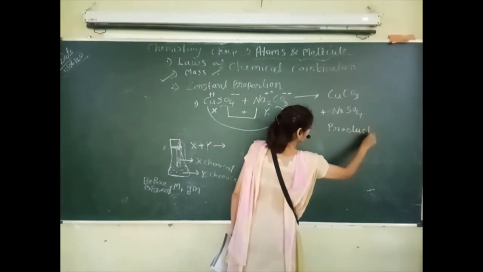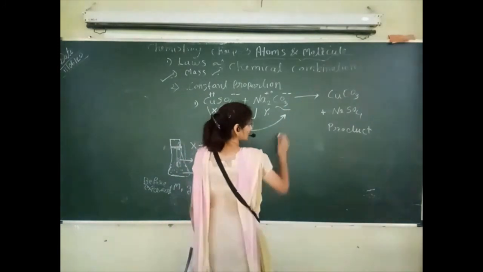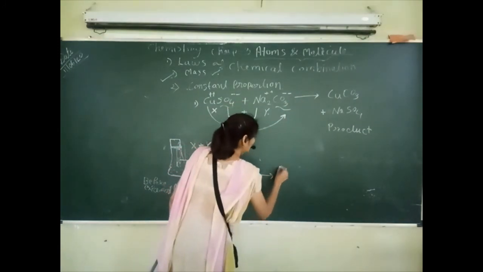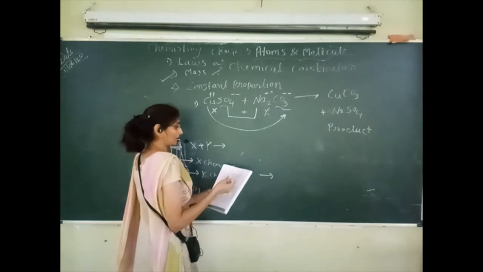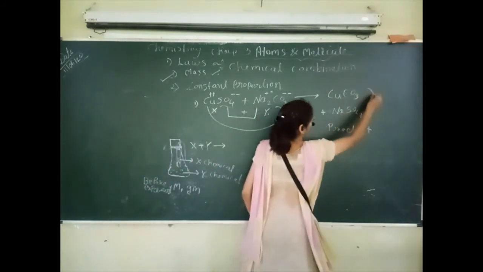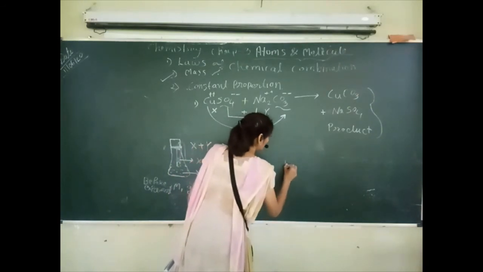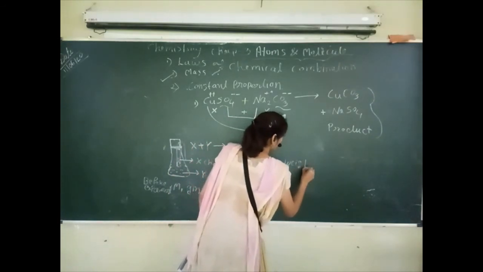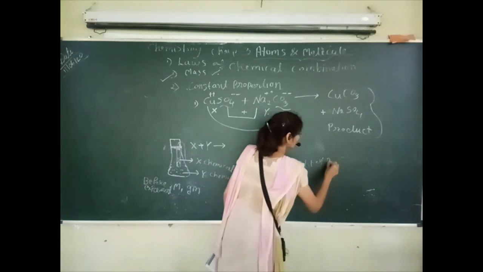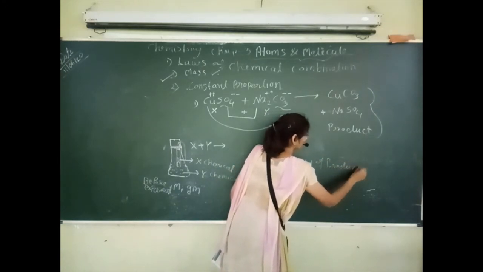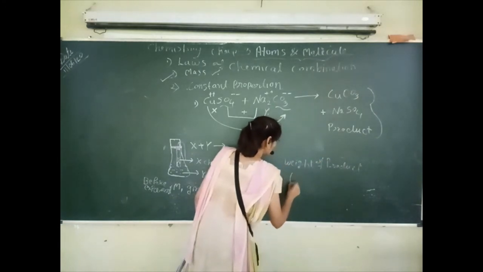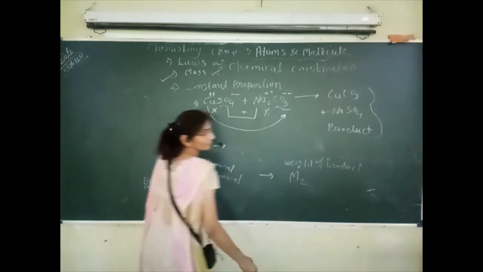And after this chemical reaction, we will take the weight of this product, that is M2.